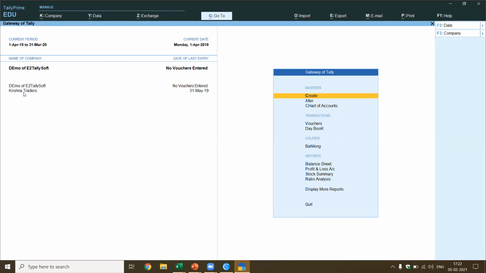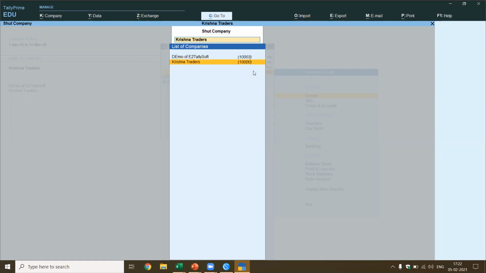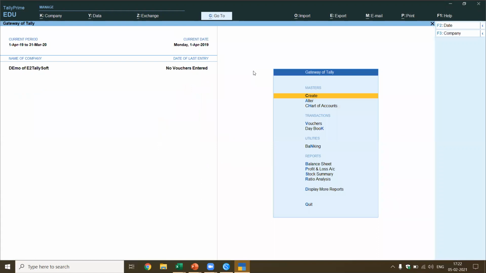There's one more company called Krishna Traders. Let me close this company also, so that we have got only one company. Then it becomes much more faster to operate. So I say shut company. Yes. It tells me which is the company I want to shut. Yes. Right now we got only one company.